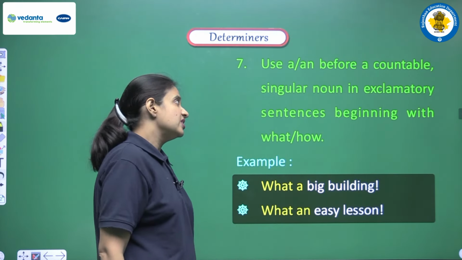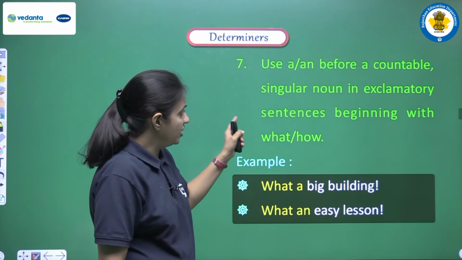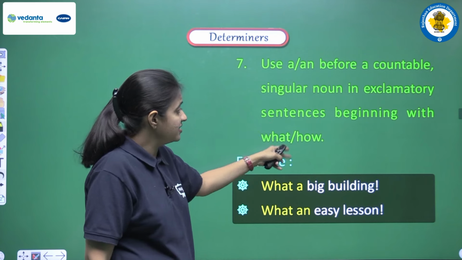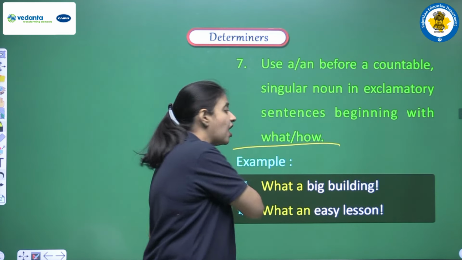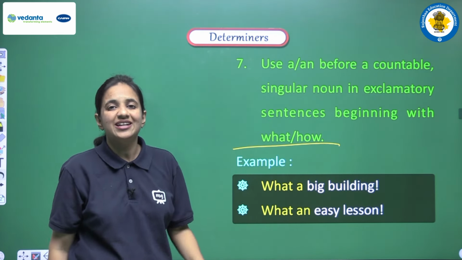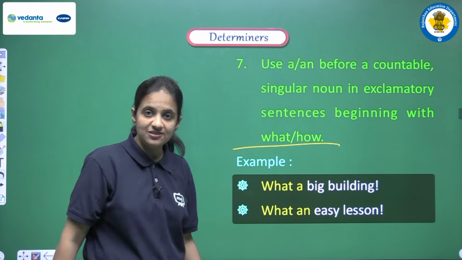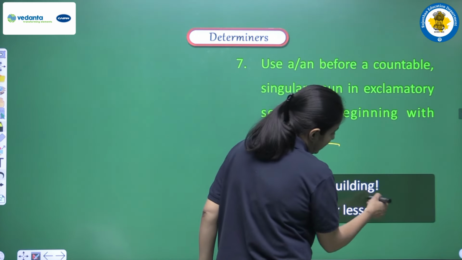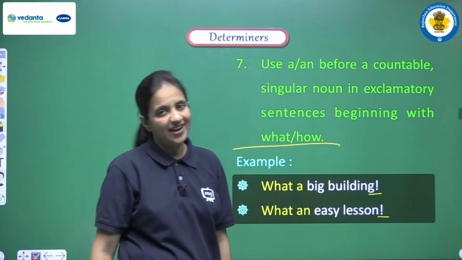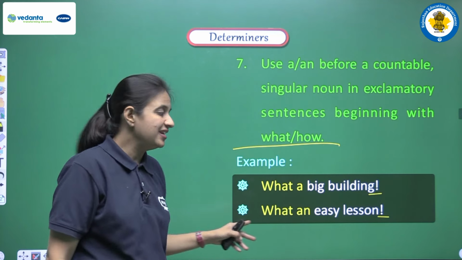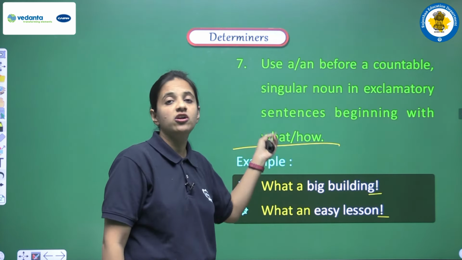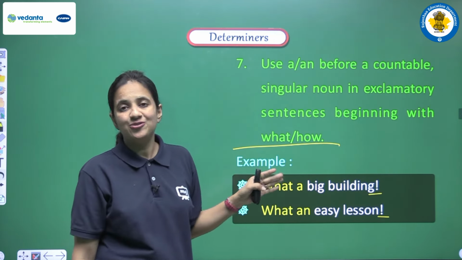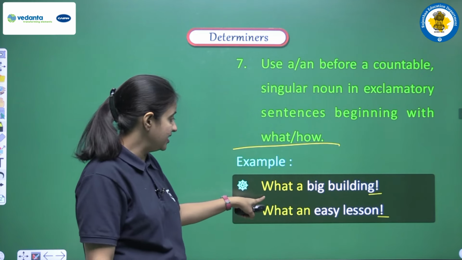Next is use a or an before a countable singular noun in exclamatory sentences beginning with what, how, right? So if we are having an exclamatory sentence, meaning a sentence that has an exclamatory mark at the end, right? So if we are having an exclamatory sentence and that sentence starts with what or how, at that time we have to use a or an. How? Let's see the example.